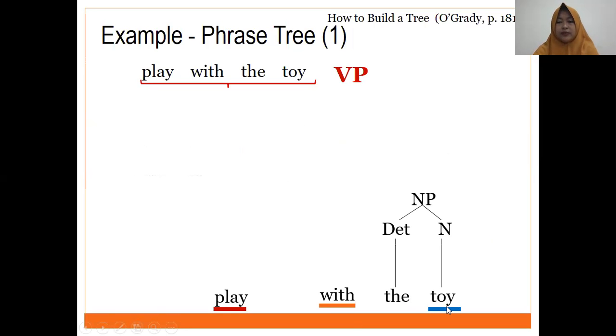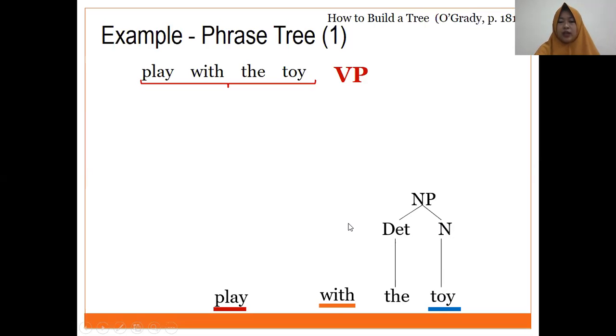The toy first, from right to left, yes. Okay, the toy is a noun phrase, which consists of determiner and noun. Put the line here above the word toy as noun, above the word the as determiner, and those compound words, this compound word is labeled as noun phrase.